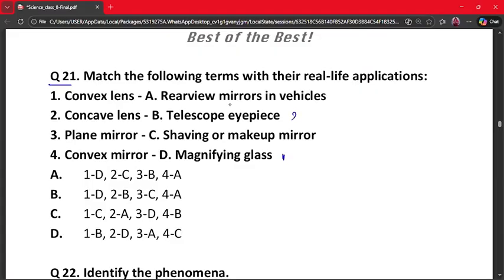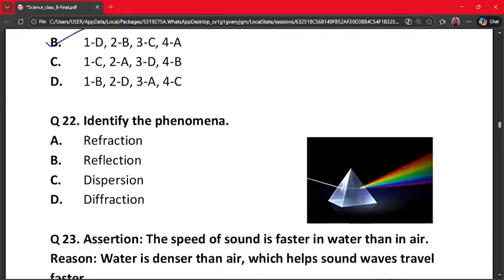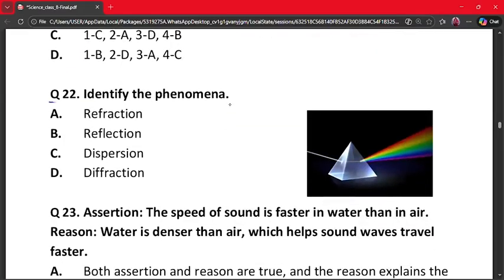So this is the second. Plane mirror is used for makeup. So this is the third one. And convex mirror is used in vehicles. So rear view mirrors in vehicle. So this is fourth. So in the given options, our correct answer is option B. 1D, 2B, 3C and 4A. Let's move on to the next question. That is question number 22.